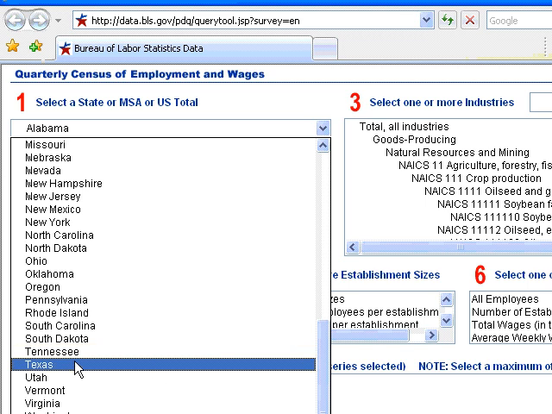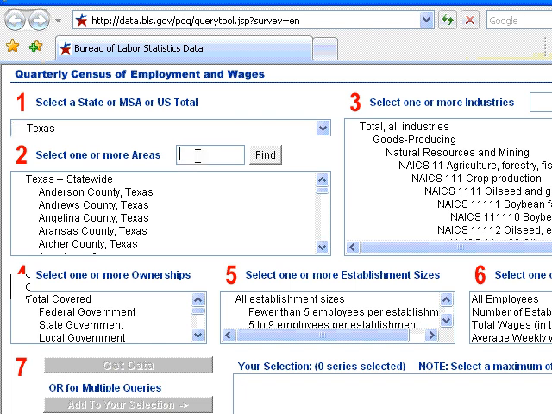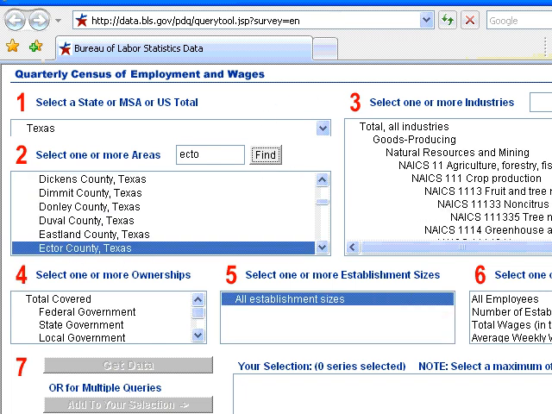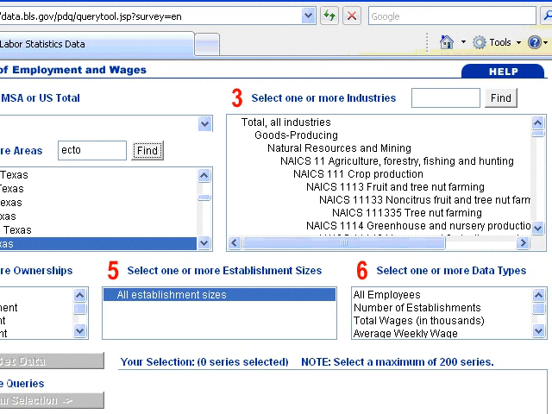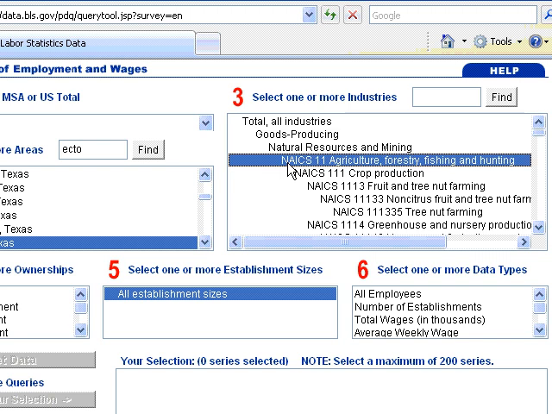So we come down here and we discover there's Texas. Now looking for counties. Okay, so you go, well, I don't know what county Odessa is in. So I went out and I looked it up, and it's Ector County. All right, now here we go with the second part of this. It says, well, what industry do you want to find out for?